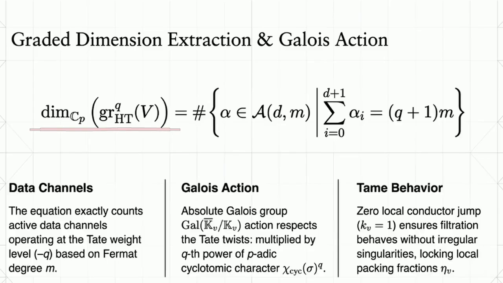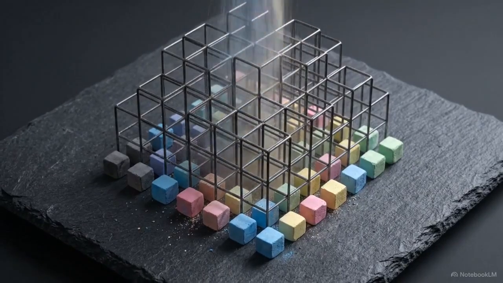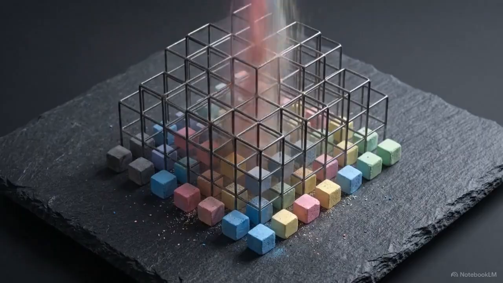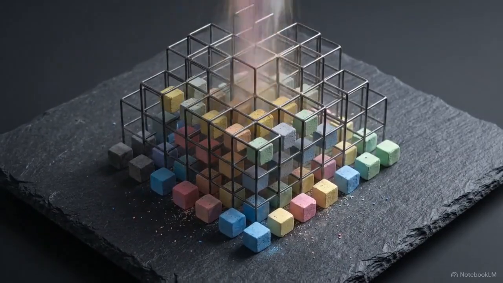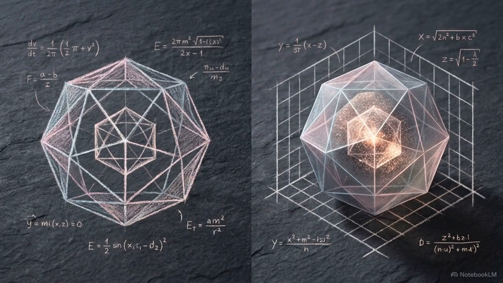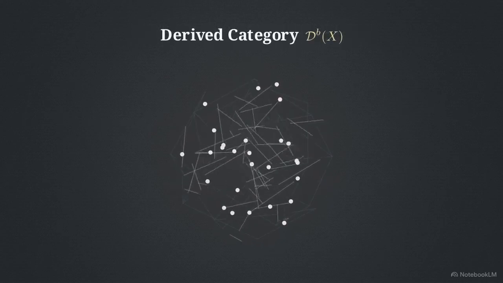This equation calculates the active data channels operating at the Tate weight level by extracting elements specifically from the Fermat combinatorial multi-index set. Local p-adic geometry functions as an exact mathematical sieve. It forces abstract data into measurable, discrete invariants before allowing it to pass into continuous space. To formalize the permanent physical existence of these cycle-generating objects, we transition the proof out of classical invariants and move into the derived category of coherent sheaves.